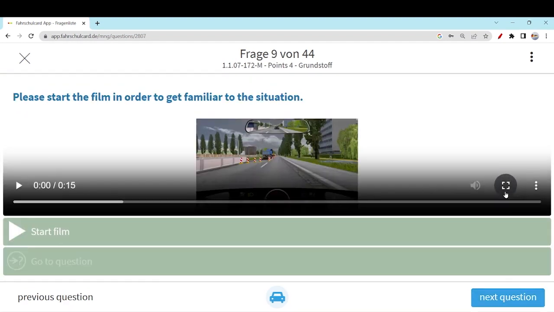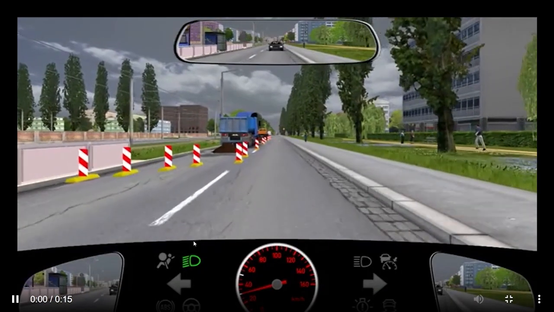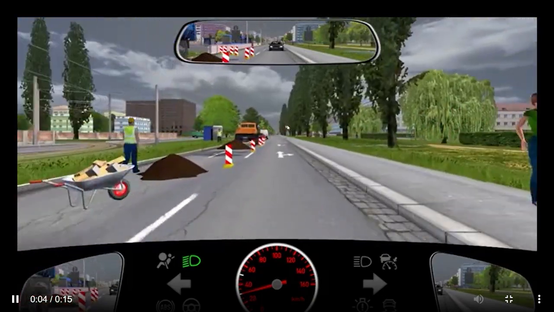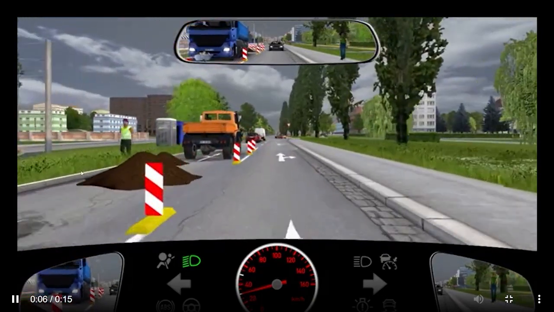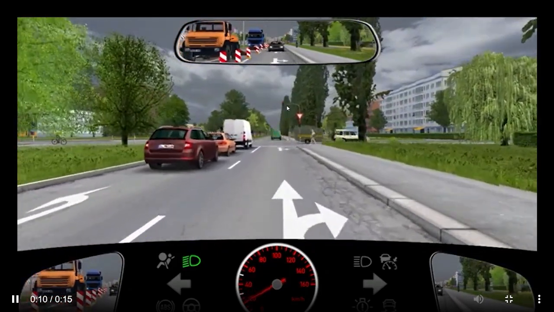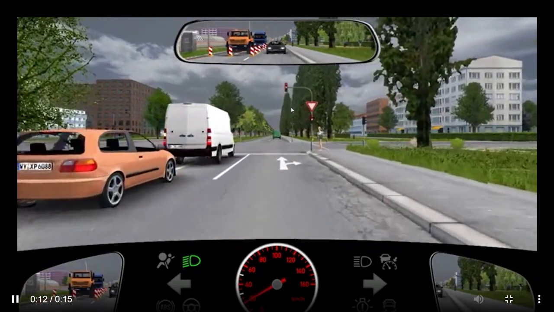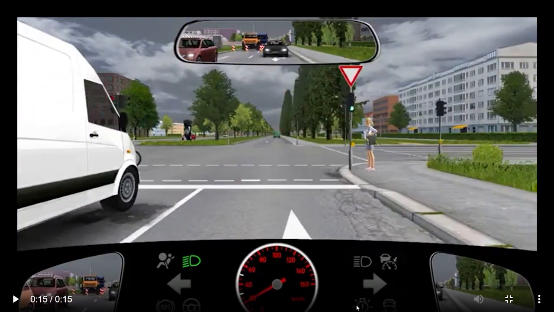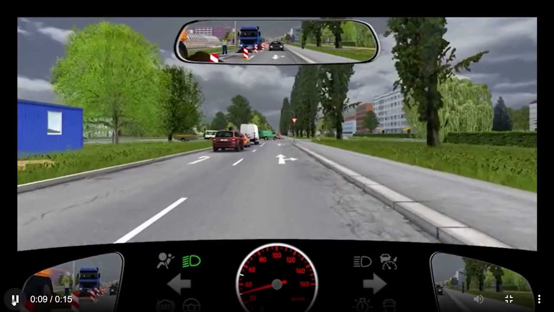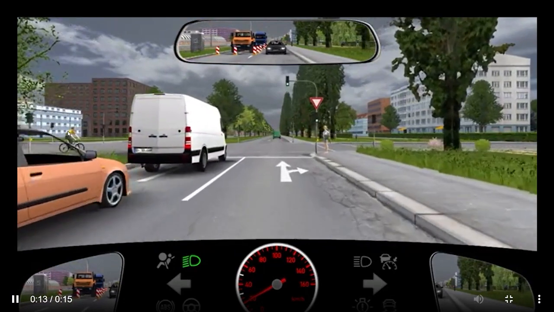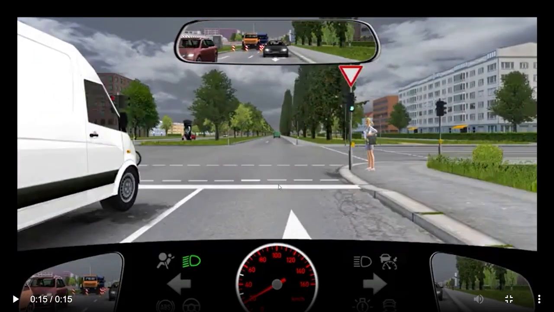Let's move to the next question, which is again a video question. You are on a roadway at around 30 km/h. Baustelle is there, some road markings, some persons on the roadway, and then you see your traffic signal was red, and yeah, it's going to be green. At the same time, this could be a very dangerous situation. You see this cyclist coming from the left, and he's going to carry on his journey. You see his tire is here.